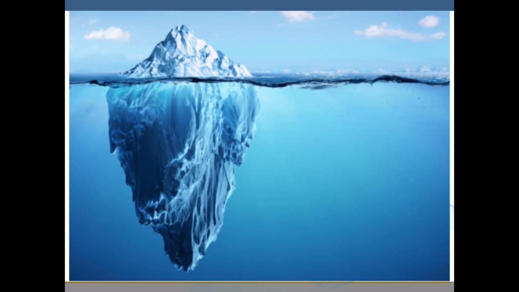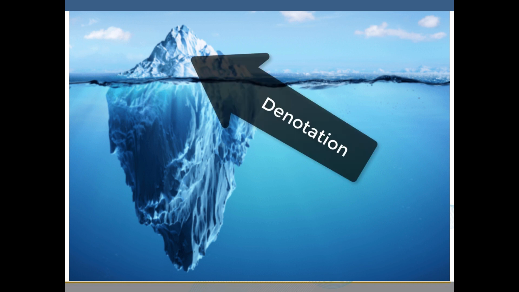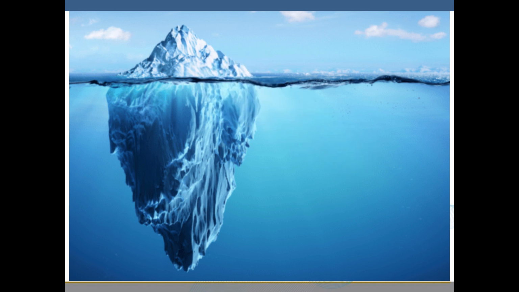Consider this image of an iceberg as a representation of verb tenses. Tenses have a direct, straightforward meaning. This is the denotation or the dictionary definition. In this example, it is the part of the iceberg we can see. It is above the surface.